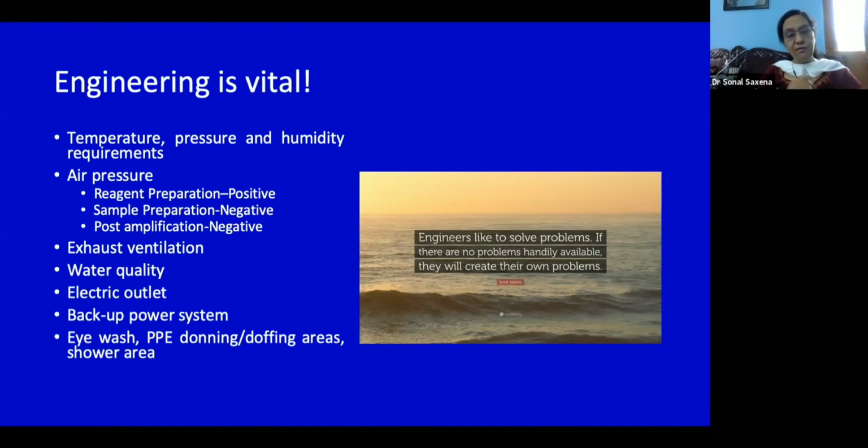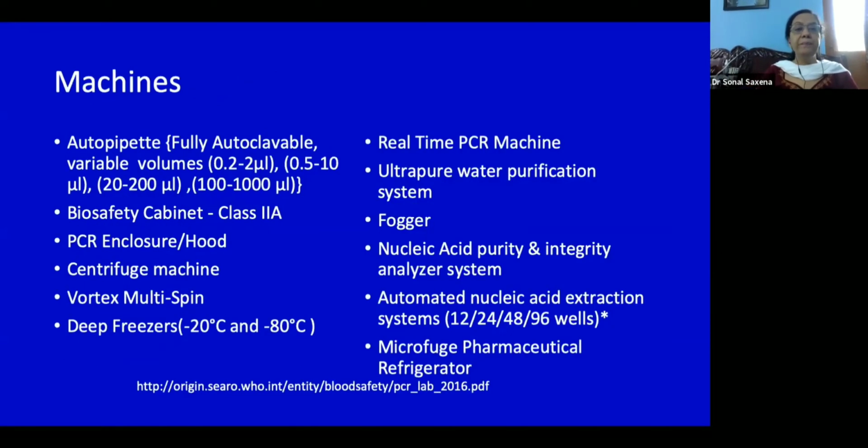And then it should also have an eye wash area, a shower area, and PPE donning and doffing area, which is the need of the hour right now. Then what are the various machines, or equipments rather, that you would require?